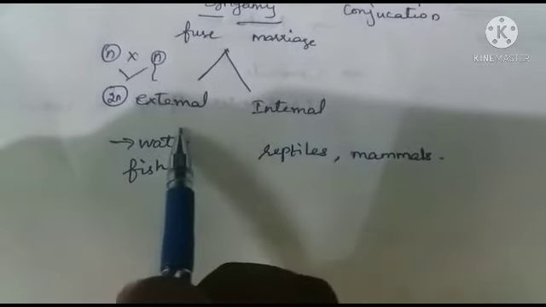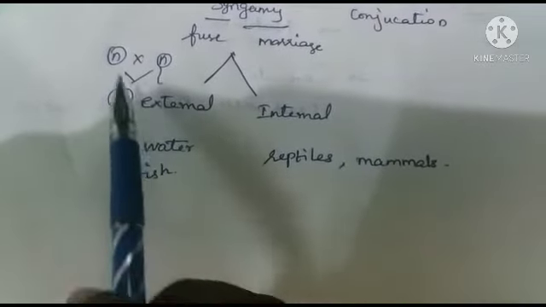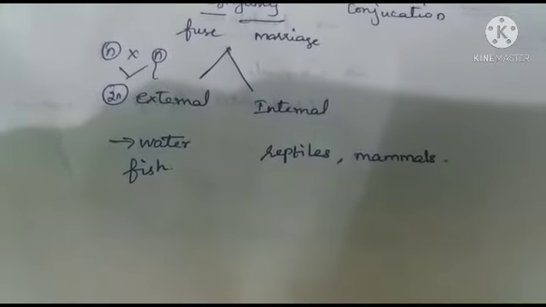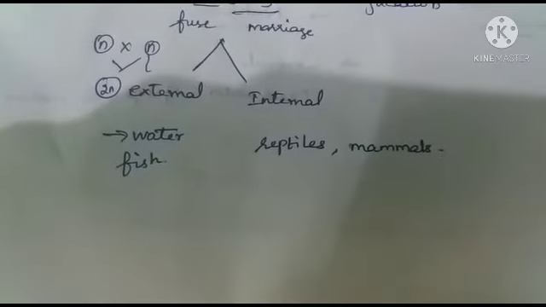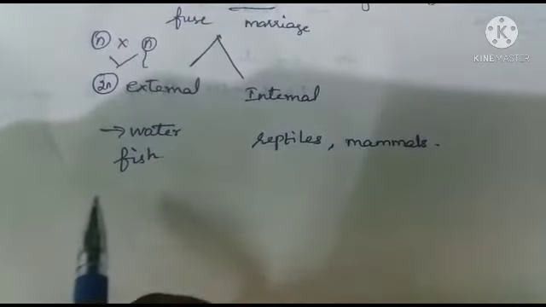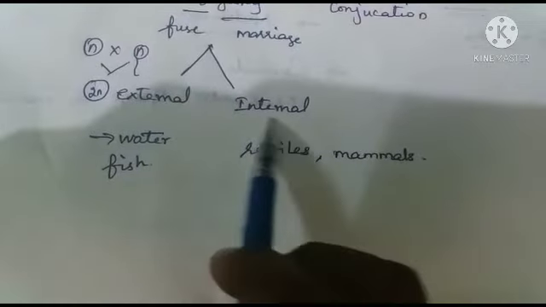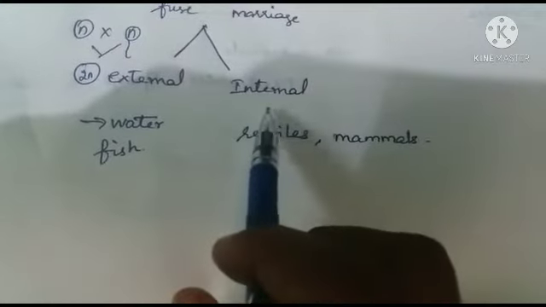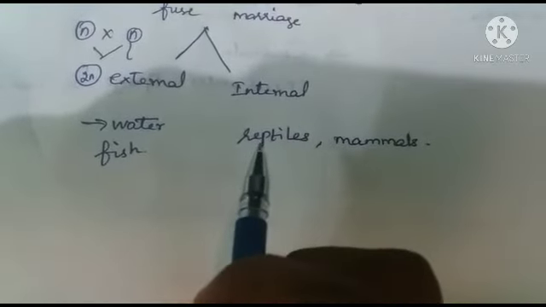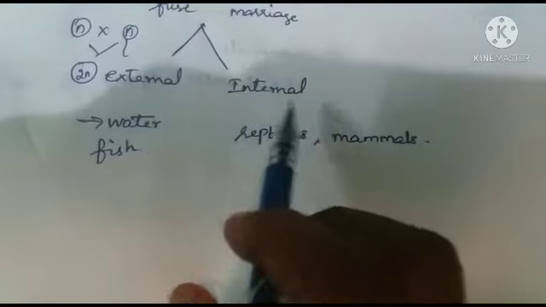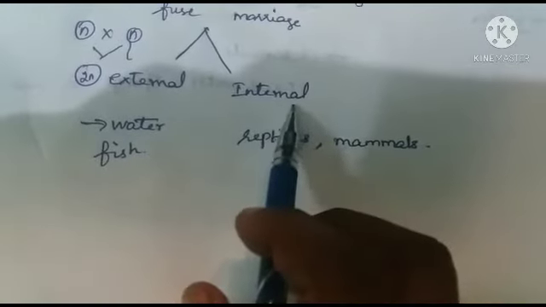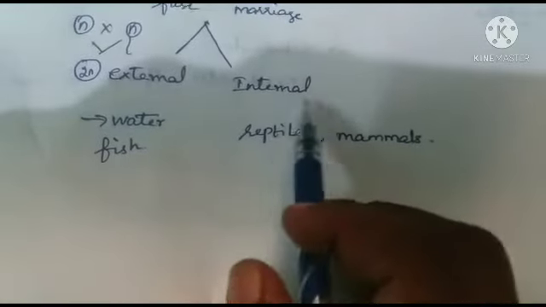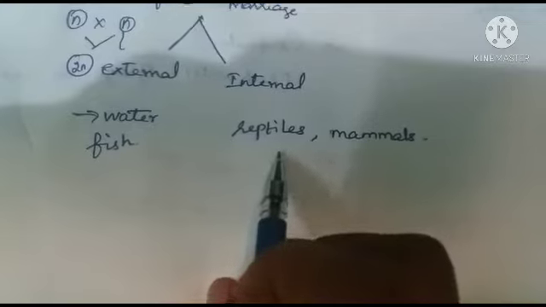In external fertilization, two gametes are fused outside of the female organism. Usually, external fertilization occurs in water. For example, fishes and amphibians. Another one is internal fertilization. Internal refers to inside or within. When the male and female gametes are fused within the female body, it is known as internal fertilization. For example, reptiles and mammals.